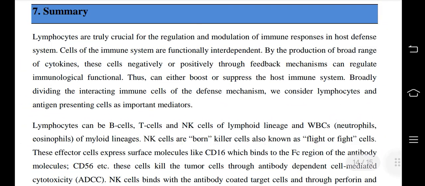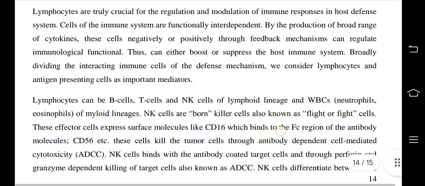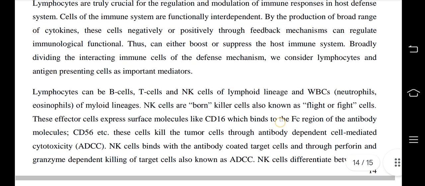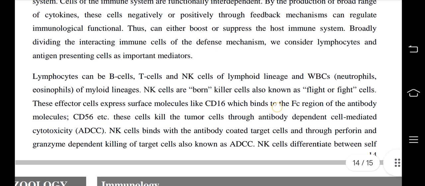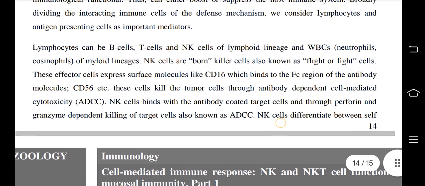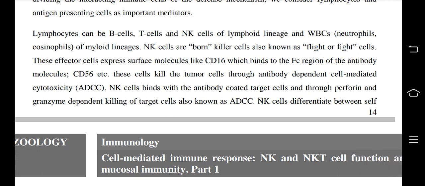The lymphocytes are truly crucial for the regulation and modulation of immune response in the host defense system. Cells of the immune system are functionally interdependent through the production of a broad range of cytokines. These cells, negatively or positively through feedback mechanisms, can regulate immunological functions. This can either boost or suppress the host immune system, broadly dividing the interacting immune cells of the defense mechanism. We consider lymphocytes and antigen presenting cells as important mediators. Lymphocytes can be B cells, T cells, and NK cells of lymphoid lineage, and WBCs, neutrophils, eosinophils of myeloid lineage.